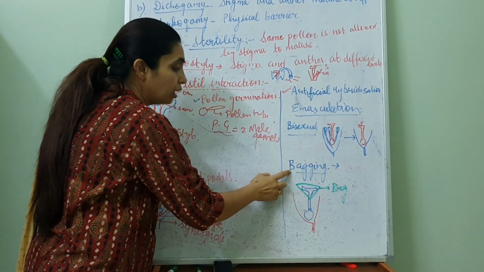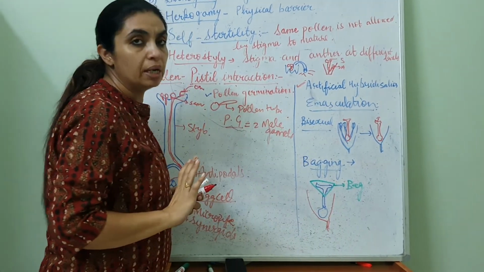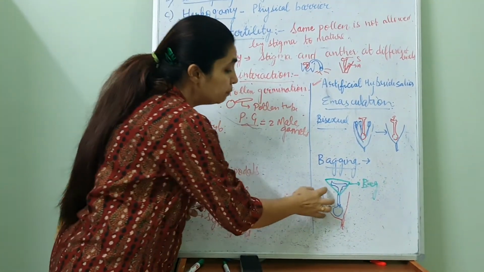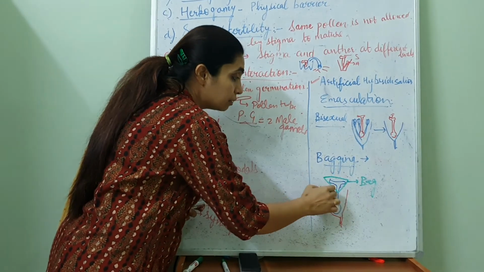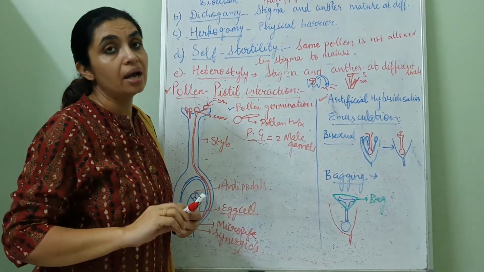And what is bagging? Now when this is considered the female parent, since we have removed the anthers, we can bag it so that unwanted pollen cannot come and contaminate our stigma.